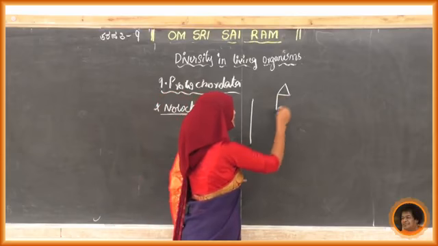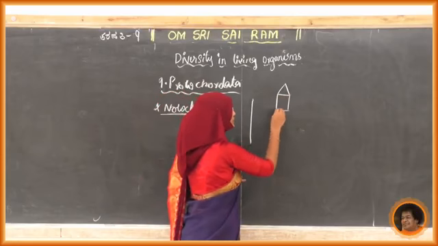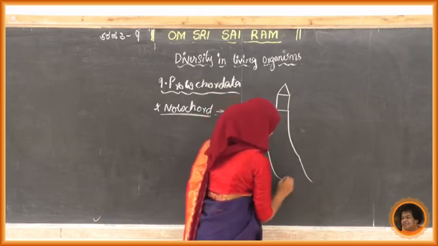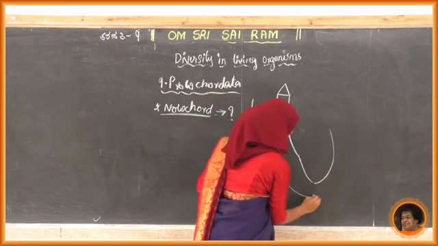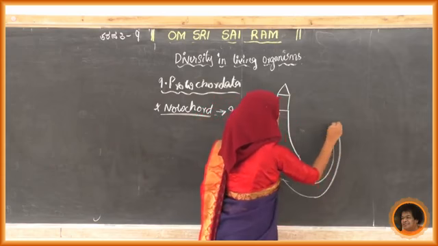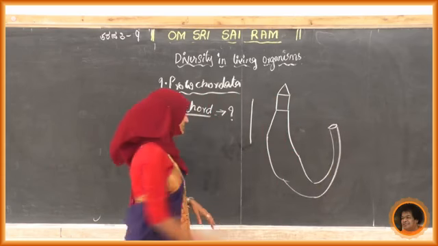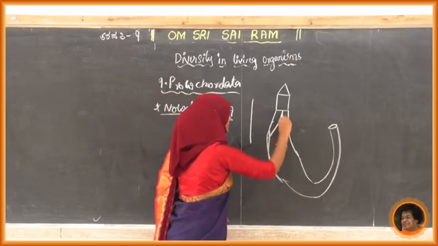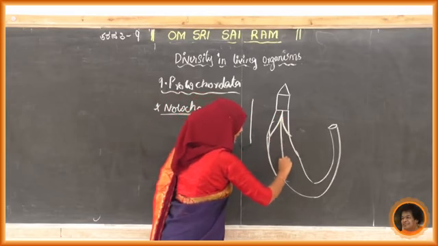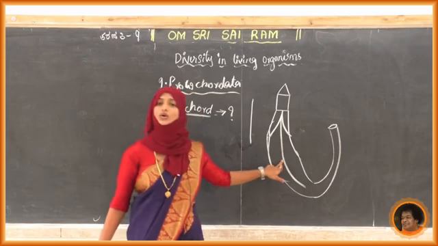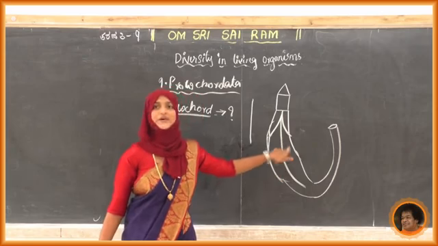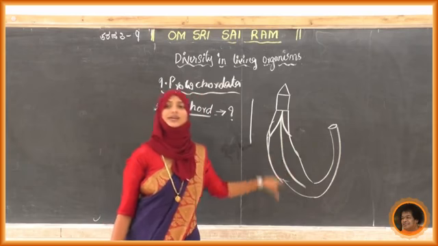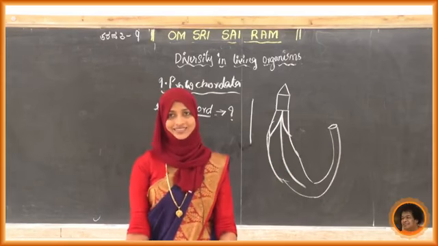See where the notochord is present. Somewhere here in the body, this is the notochord. Because of this notochord, these organisms can stand straight.